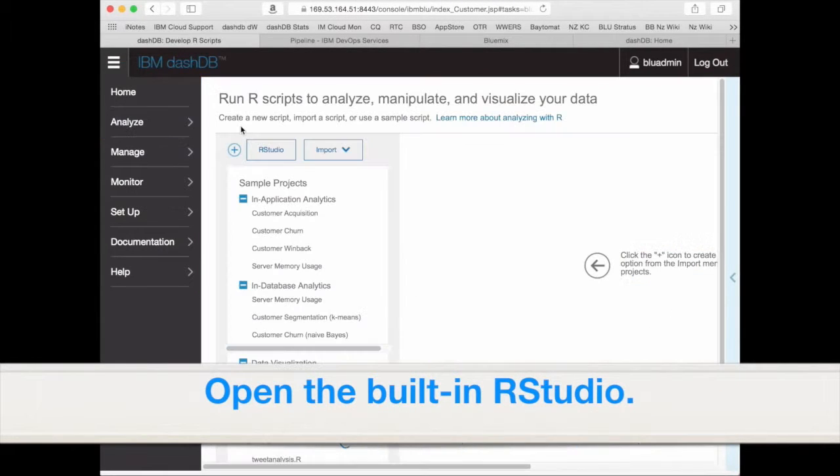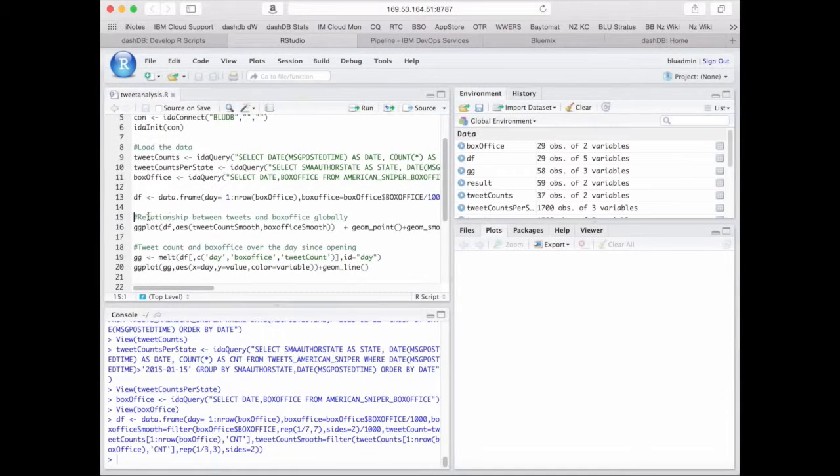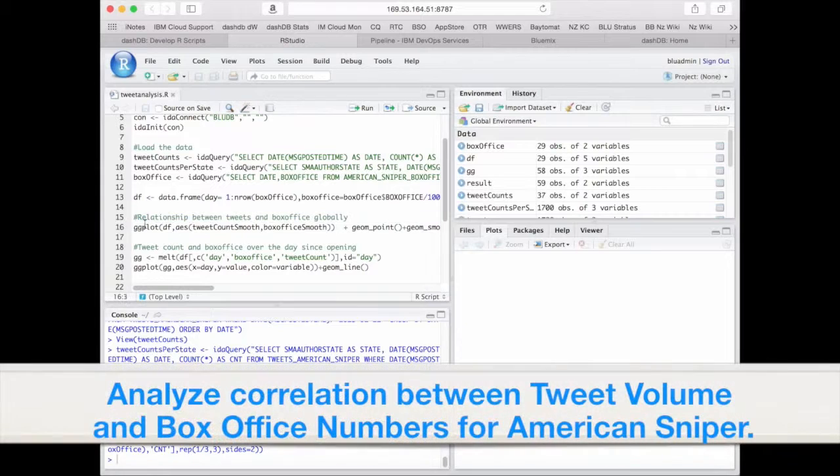Now we really would like to analyze the data, and the cool thing is we have RStudio available right away at our fingertips in dashDB. Just launch it and we can immediately analyze the data.